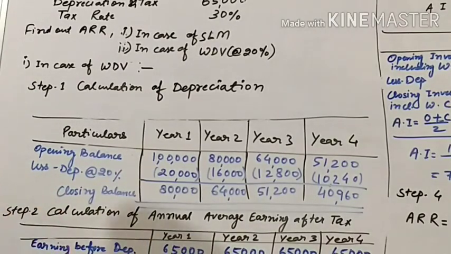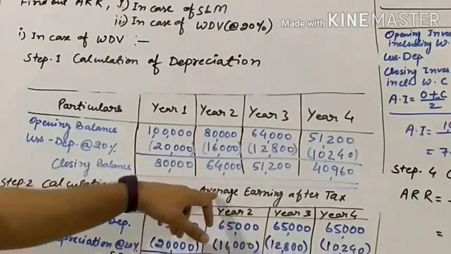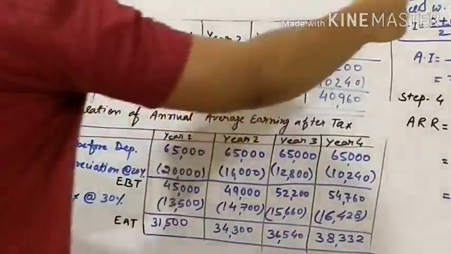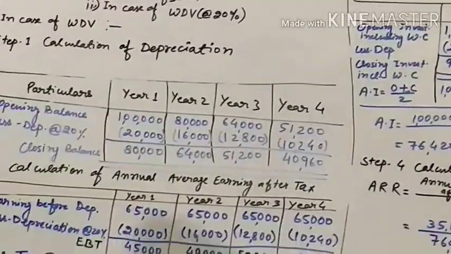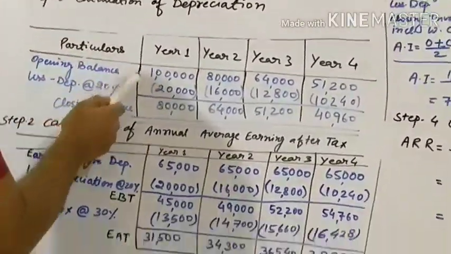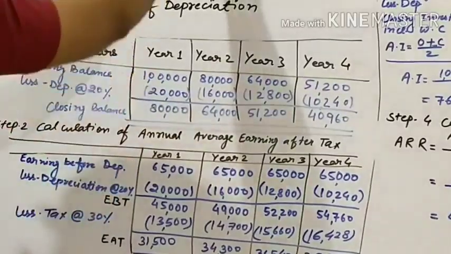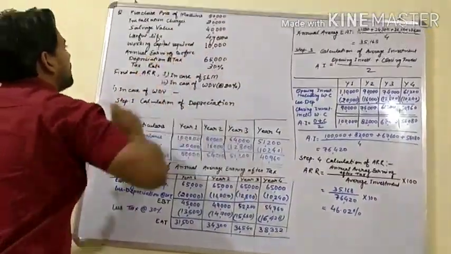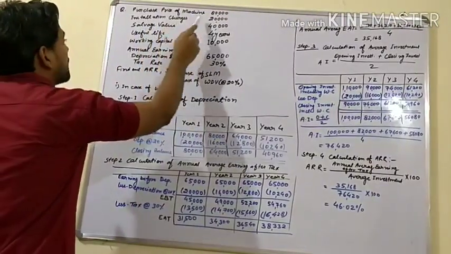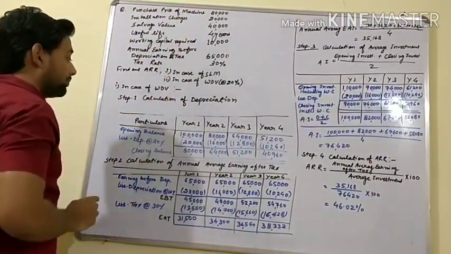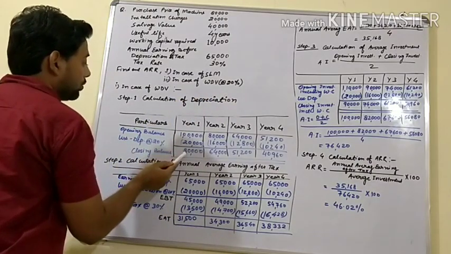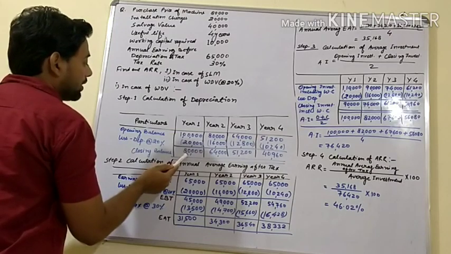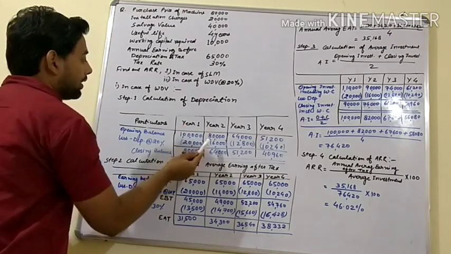That's why first of all we will have to find out depreciation, because depreciation is required to find out annual average earning after tax and for finding out average investment. So first of all we will find out depreciation. Let's see how. First of all, opening balance 1 lakh rupees. How did it come? 80,000, which is the purchase price of machine, plus installation charge, which is 20,000. Total is 1 lakh. What is the rate of depreciation? 20%. 20% of 1 lakh is 20,000. Closing balance is 80,000. This closing balance would be the opening balance for next year, that is 80,000.